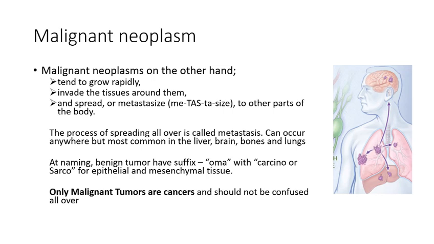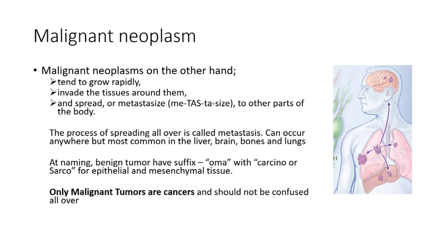The process by which they spread is called metastasis. It can occur anywhere, but is most common in the liver, the brain, the bones, and the lungs.